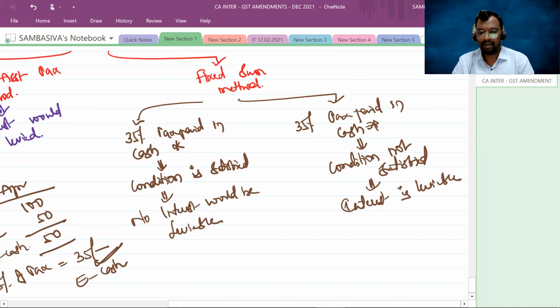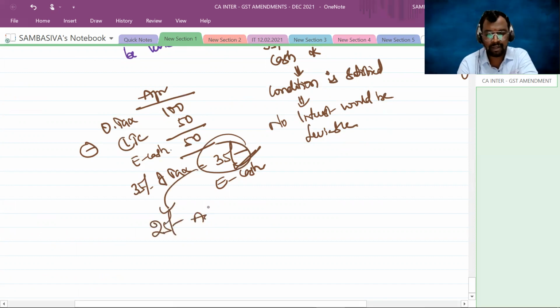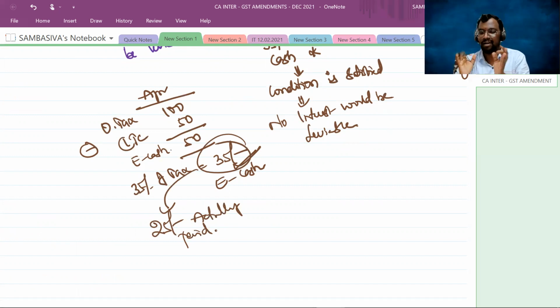Are you following, sir? Suppose that here minimum 35% of tax, that 35 rupees minimum I have to pay through e-cash for the month of April. Suppose that out of 35, I have paid only 25 rupees. That means I have not even satisfied that 35% tax condition. So then I have to pay the interest for this default, for the delay in payment of the tax.